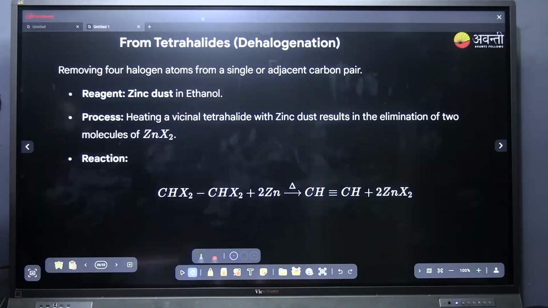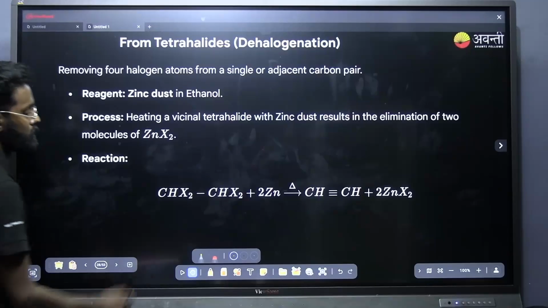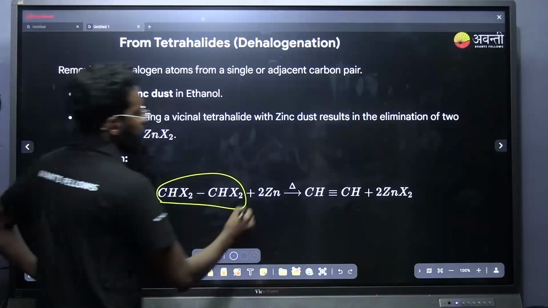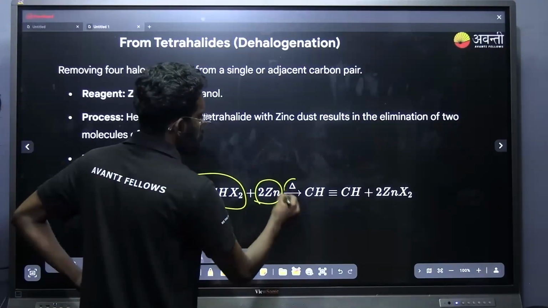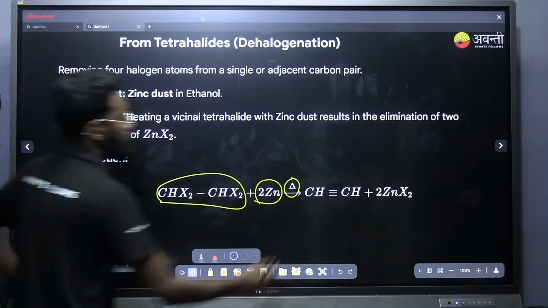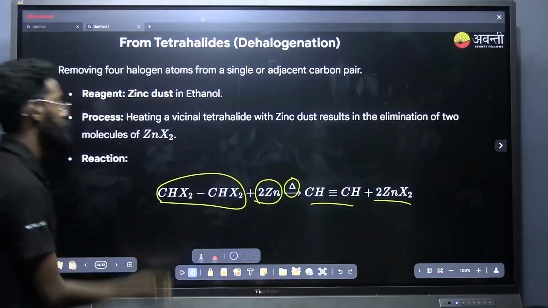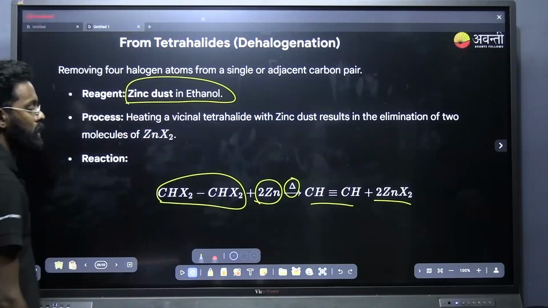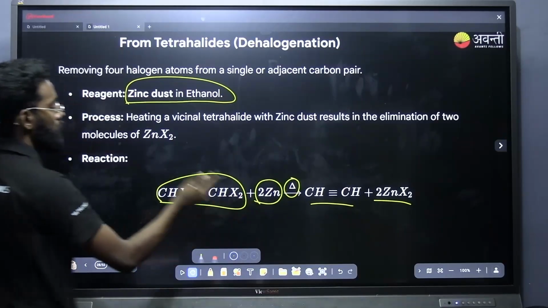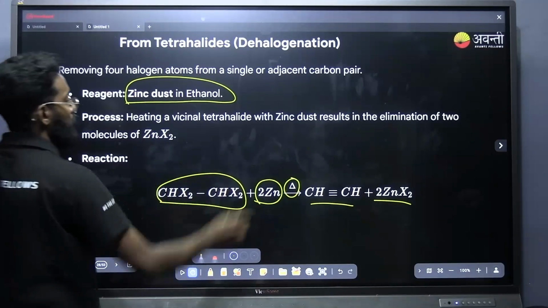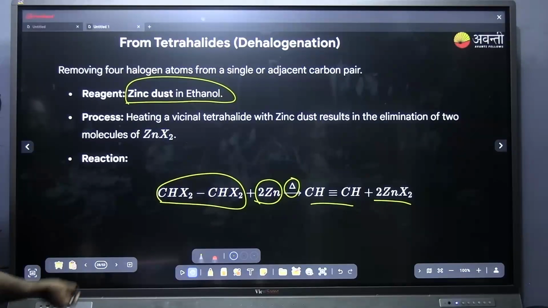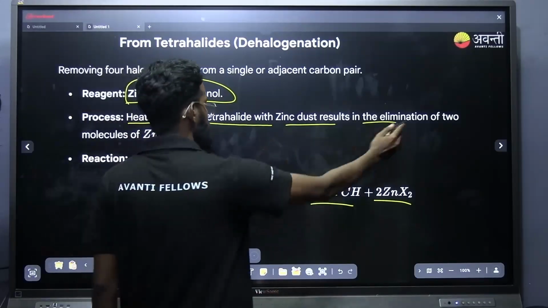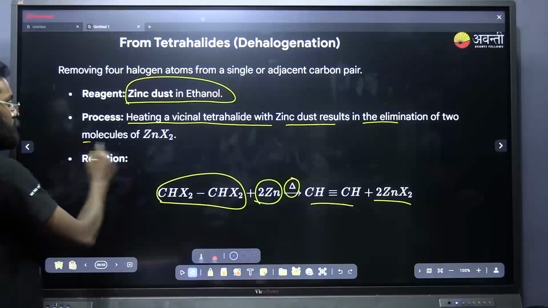Okay. Next one is from tetrahalides. If I am using a tetrahalide, it means there will be 4 halogens. If I am treating it with zinc in presence of heat, I will be getting alkyne by the removal of 2ZnX. Everything is there, you just need to copy that. And the reagent we are using is zinc dust in presence of ethanol. Heating a vicinal tetrahalide with the zinc dust results in the elimination of 2 molecules of ZnX2.